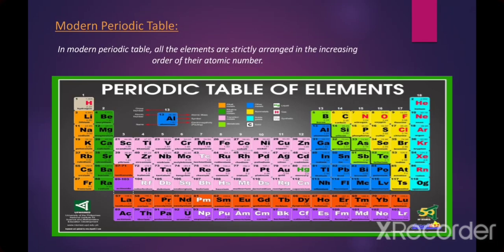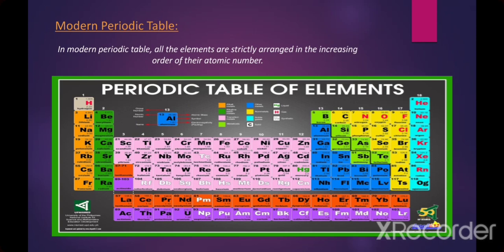Okay, now the modern periodic table. In the modern periodic table, all the elements are strictly arranged in the increasing order of their atomic number. Now you can see in this periodic table, every element is placed according to the increasing order of atomic number. If we move from left to right in a period, the first element is hydrogen and its atomic number is 1.